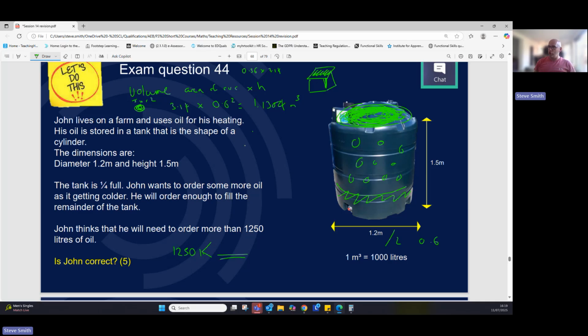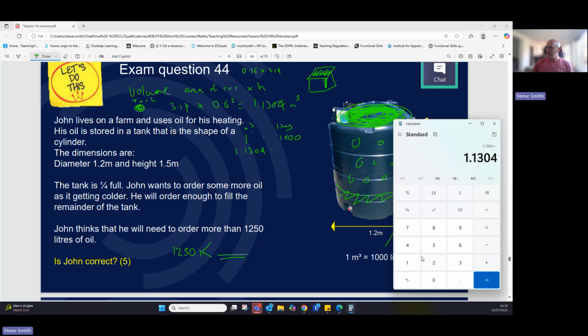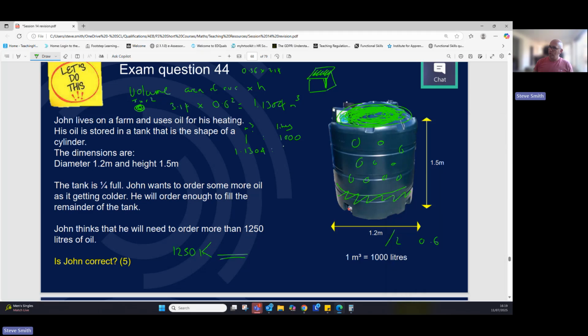Well, if we look at meters cubed, so we got 1, that's meters cubed, and that's liters, 1,000. Well, we've got 1.1304, so we need to times it by 1,000 to get what it is in liters. Because if you look at from that number to that number, we times by 1,000, so we need to times that number by 1,000. So we've got our number times by 1,000 to give us liters, 1130.4 liters.